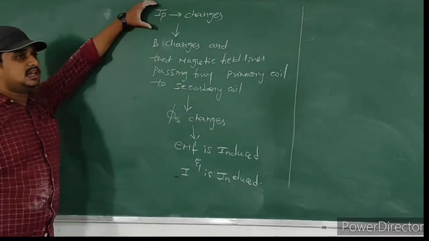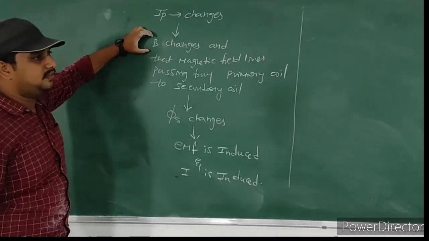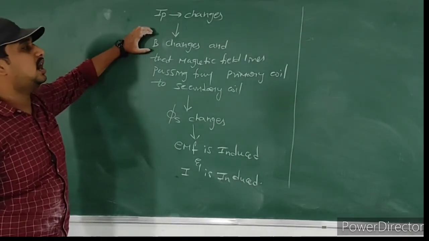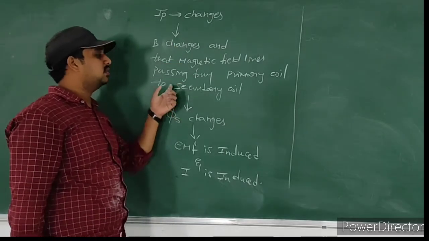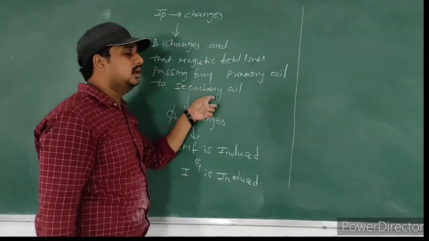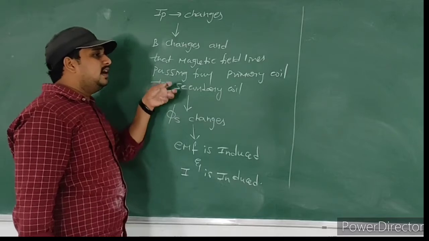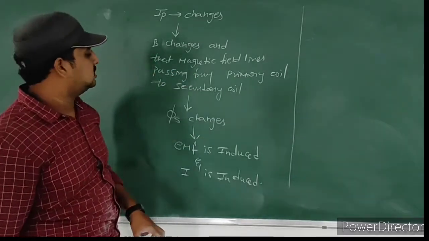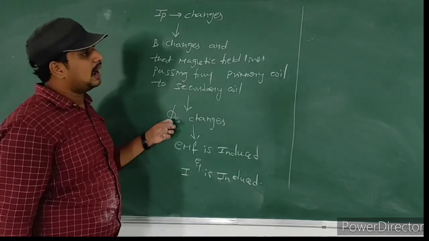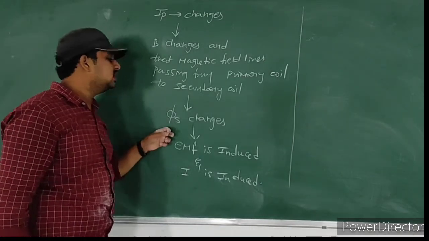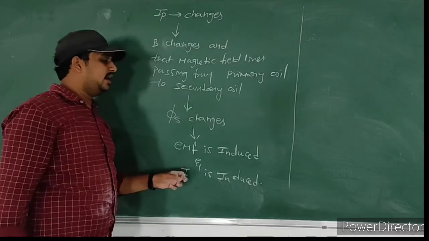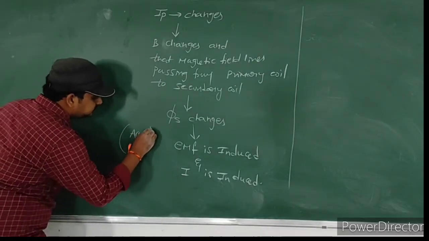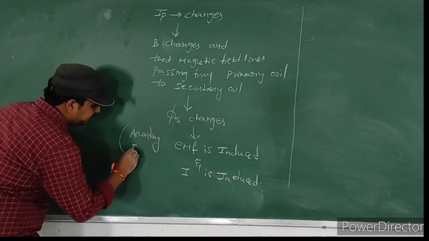The current in the primary coil changes, definitely magnetic field changes according to Ørsted. If magnetic field changes here and those magnetic field lines are passing from primary coil to secondary coil, then the magnetic field in the secondary coil also changes. If magnetic field in the secondary coil changes, then magnetic flux changes. If magnetic flux in the secondary coil changes, then EMF is induced, current is induced according to Faraday.